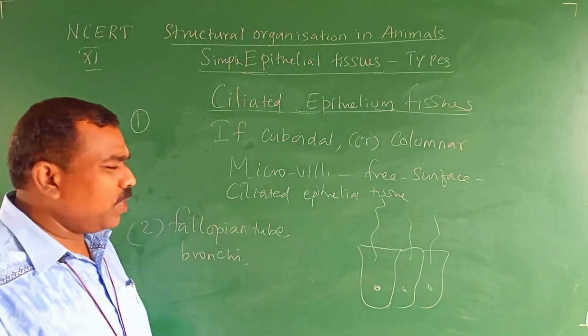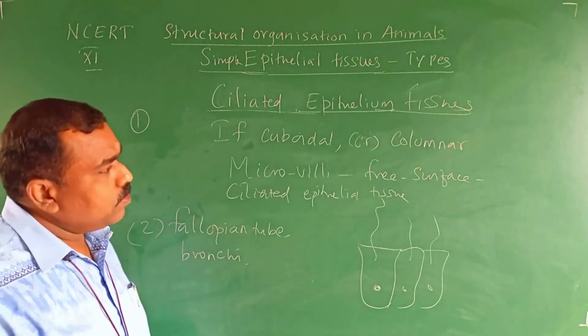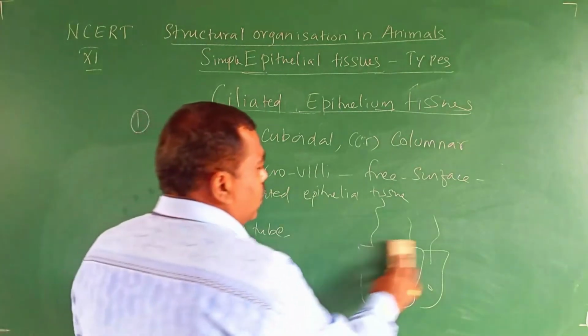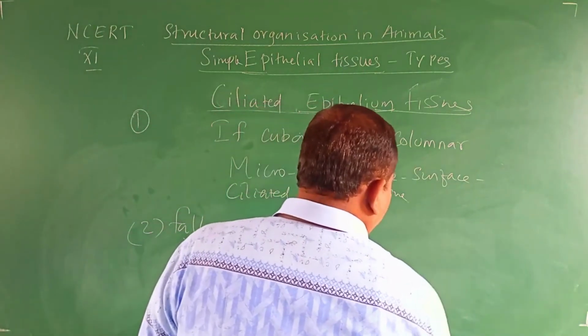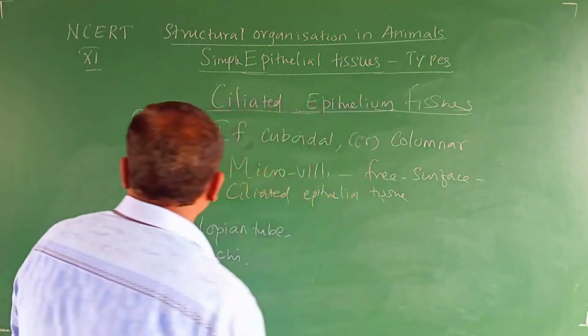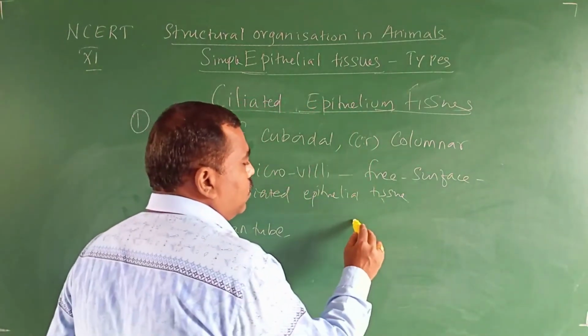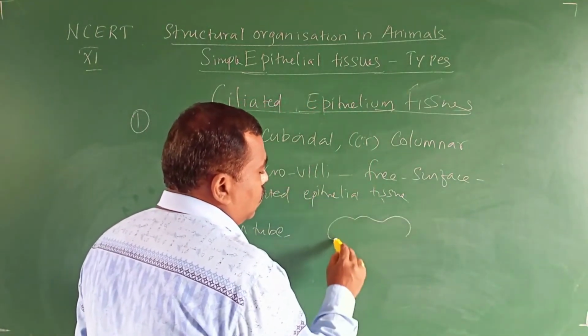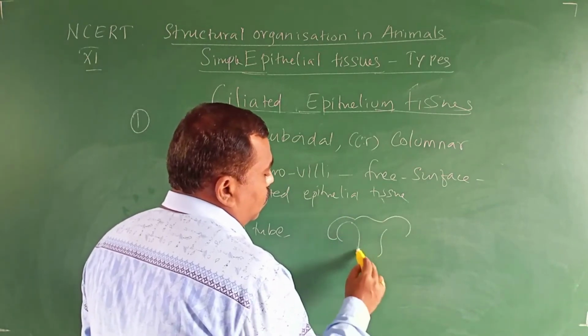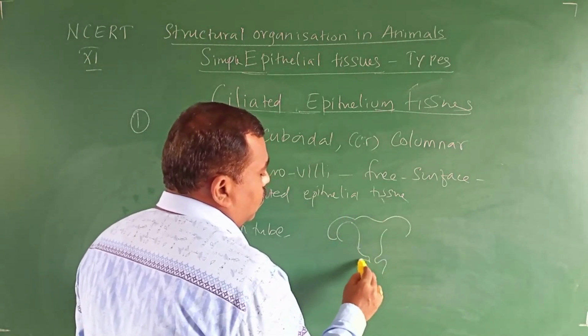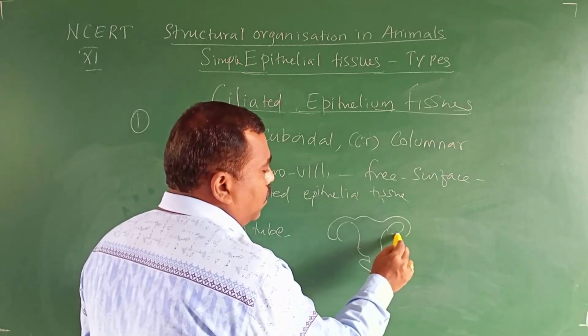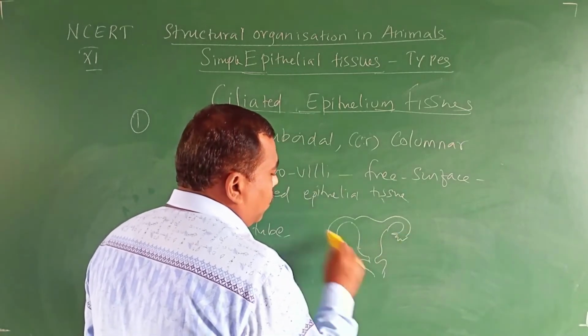First let us discuss what the fallopian tube is. The fallopian tube is a part of the female reproductive system. I have drawn it here. It is a very simple, general diagram.